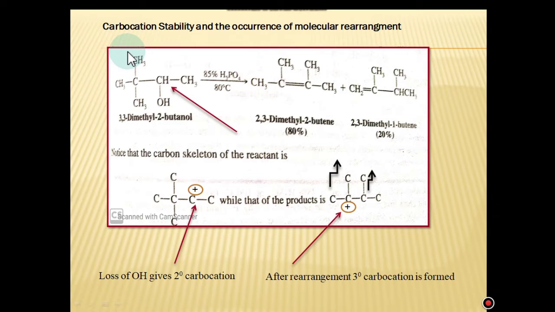In the last lectures, we already discussed carbocation stability and the occurrence of molecular rearrangement. So be alert, in secondary and tertiary alcohols rearrangement may take place. Like in this example, 3,3-dimethyl-2-butanol: removal of this hydroxyl group, generation of this 2-degree carbocation, shifting of this methyl group, generation of this 3-degree carbocation, and after the formation of the 3-degree carbocation two types of products are formed, both of which are rearranged products.